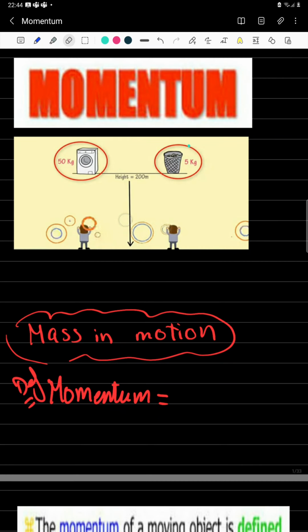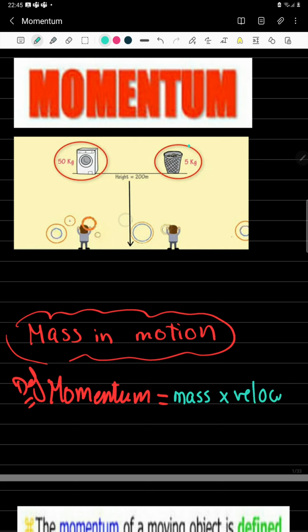In this video, we are going to talk about the momentum. What does the momentum mean? The momentum means the mass in motion, the amount of mass in a state of motion. If we are talking about the momentum, this means that we are concerned about the mass of the moving object and its velocity as well. The definition of the momentum is the mass of the object multiplied by its velocity.